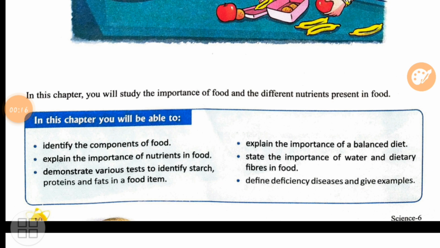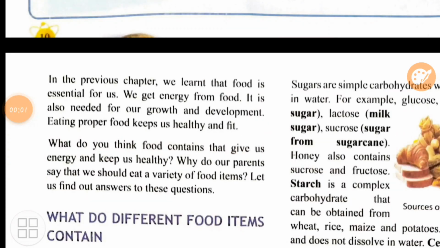Fourth point, we will learn and understand more about a balanced diet. Fifth, importance of water and dietary fibers, for example, roughage in food. And the last one, definition of deficiency disease and some examples of it. Now on the next page, you can see the first paragraph.